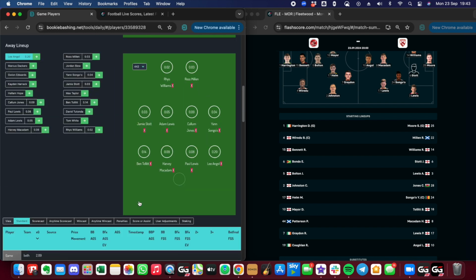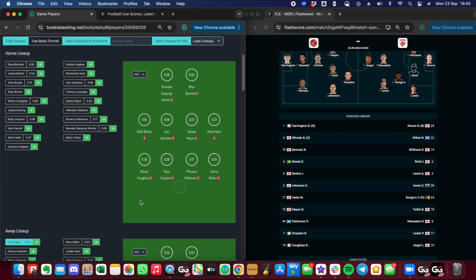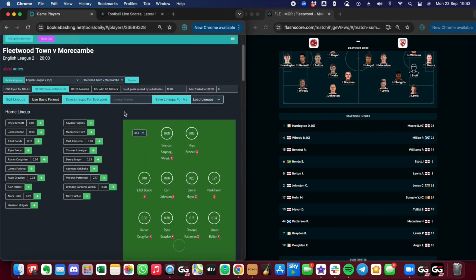Now, I've added this lineup. One new thing that I can do now, if I scroll to the top, is I can save this lineup. Now, I've already saved one for this, because then I can come back to it later. So I'm just going to call this lineup 2.